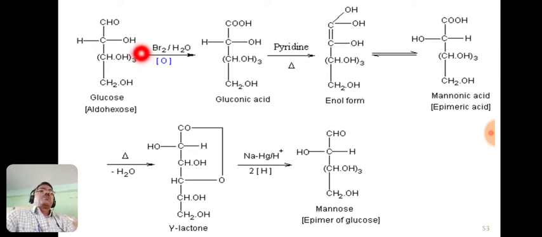That phenomenon is known as epimerization. In epimerization, only the configuration of one asymmetric carbon atom changes, and both molecules have more than one asymmetric carbon atom. In glucose there are more than one asymmetric carbon atoms, and in mannose also. So this process is also known as epimerization.